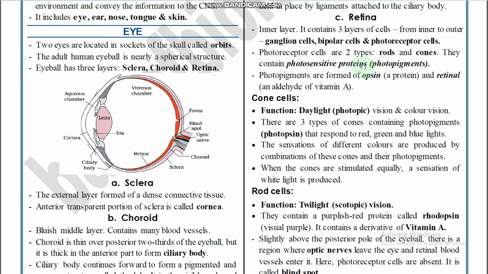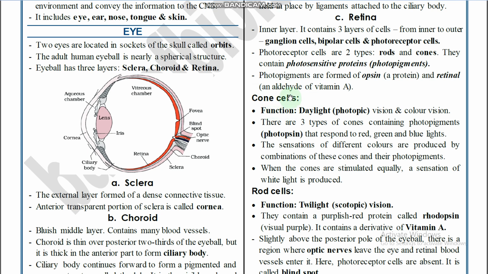So two types of photoreceptor cells are present. Those are rods and cones. They contain photosensitive proteins called photopigments. Photopigments are formed by opsin, a protein, and retinal, an aldehyde of vitamin A. So photopigments are formed by opsin and retinal. Retinal is the aldehyde of vitamin A, right?